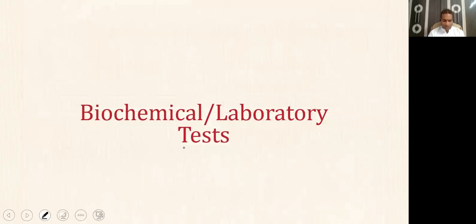The second assessment method for nutritional status is biochemical or laboratory testing. See, what happens here is that whenever you get the disease of malnutrition, it follows a similar natural history. There will be a stage of pre-pathogenesis. There will be a subclinical stage where even though you have malnutrition, clinically no signs will be visible. There will be a clinical stage where clinical signs will be visible. There will be a late stage where pathogenesis has set in, and there will be death.